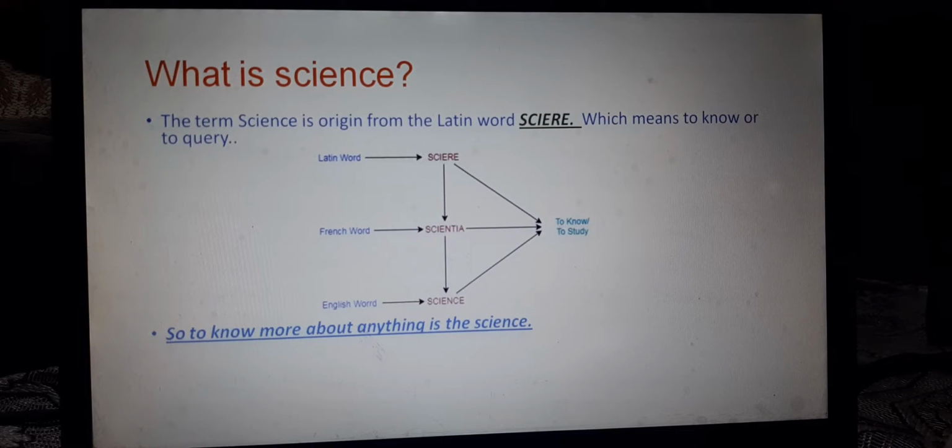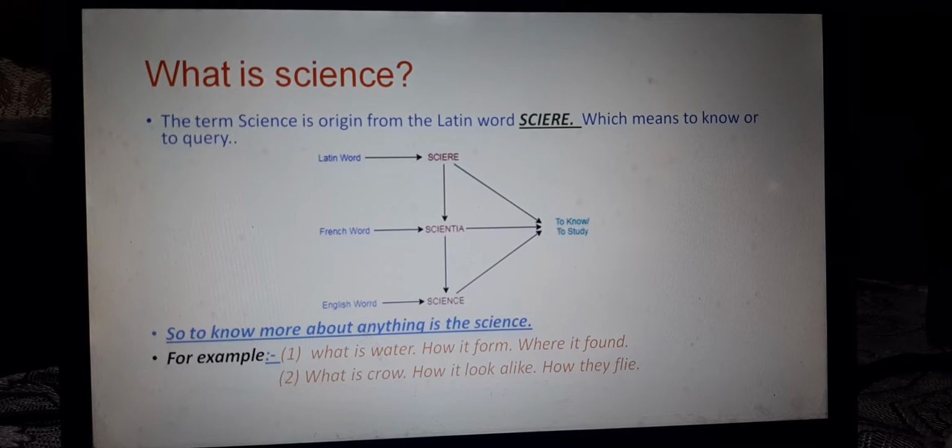So, to know more about anything is science. You can define science as to know more about anything. To study more about anything is science. For example, what is water, how it formed, where it is found. It is the complete study of water which can be studied under science. The second example: what is a crow, how it looks, how it flies. It is the complete study about the crow. So you can say it is also a science.